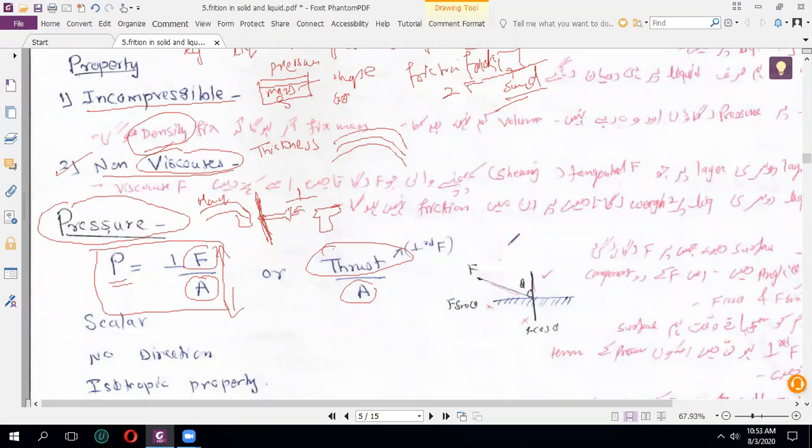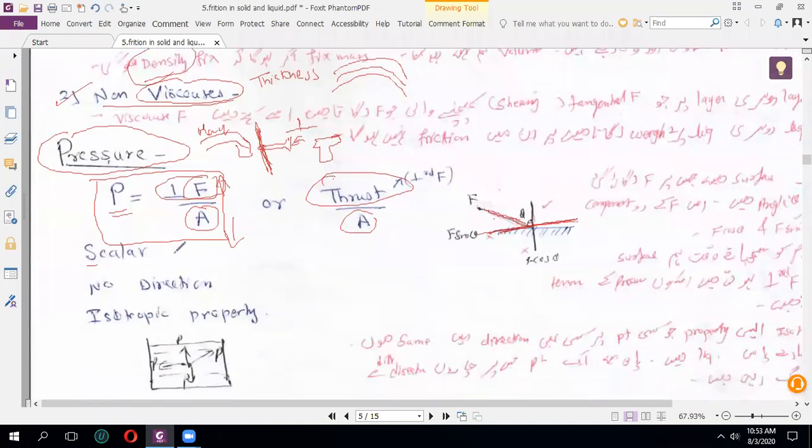Now, what do we mean by perpendicular? Suppose this is my surface, a horizontal surface, and I am applying a force from this side. In each place, I am applying a force which is perpendicular to this horizontal surface. So we can say that this is perpendicular force. Most of the time we apply perpendicular force. We will see examples of this. Now, pressure is a scalar quantity.